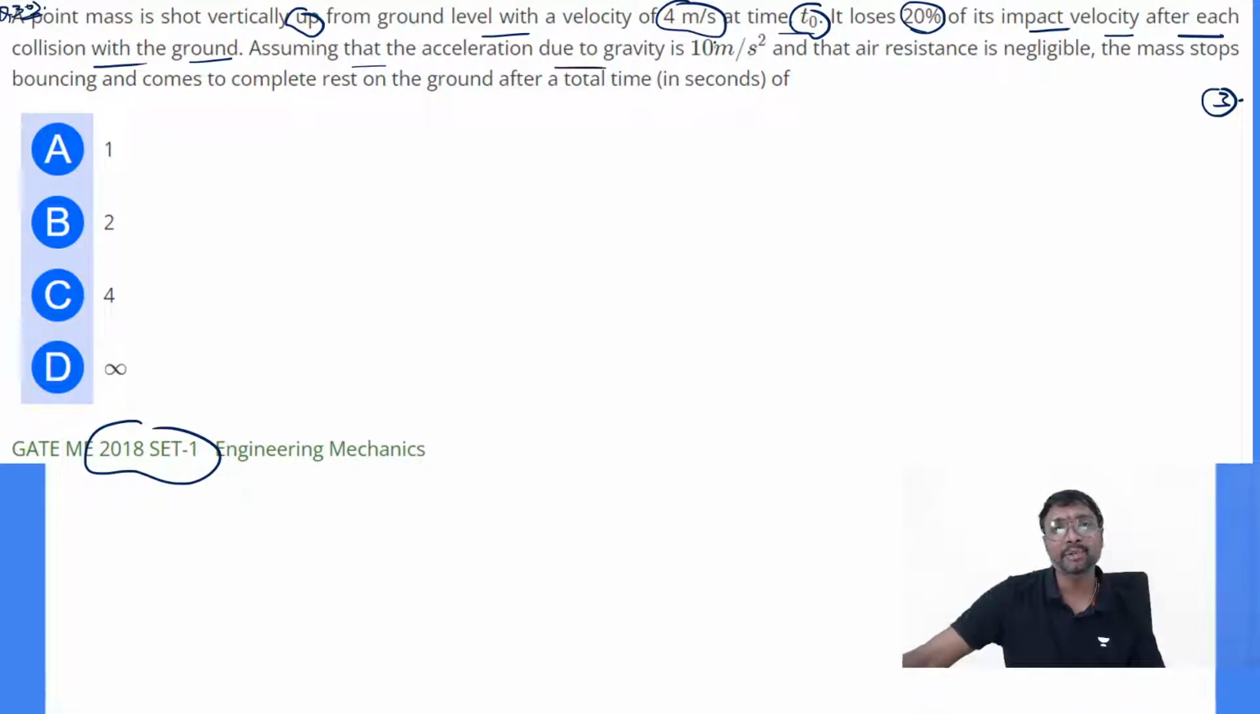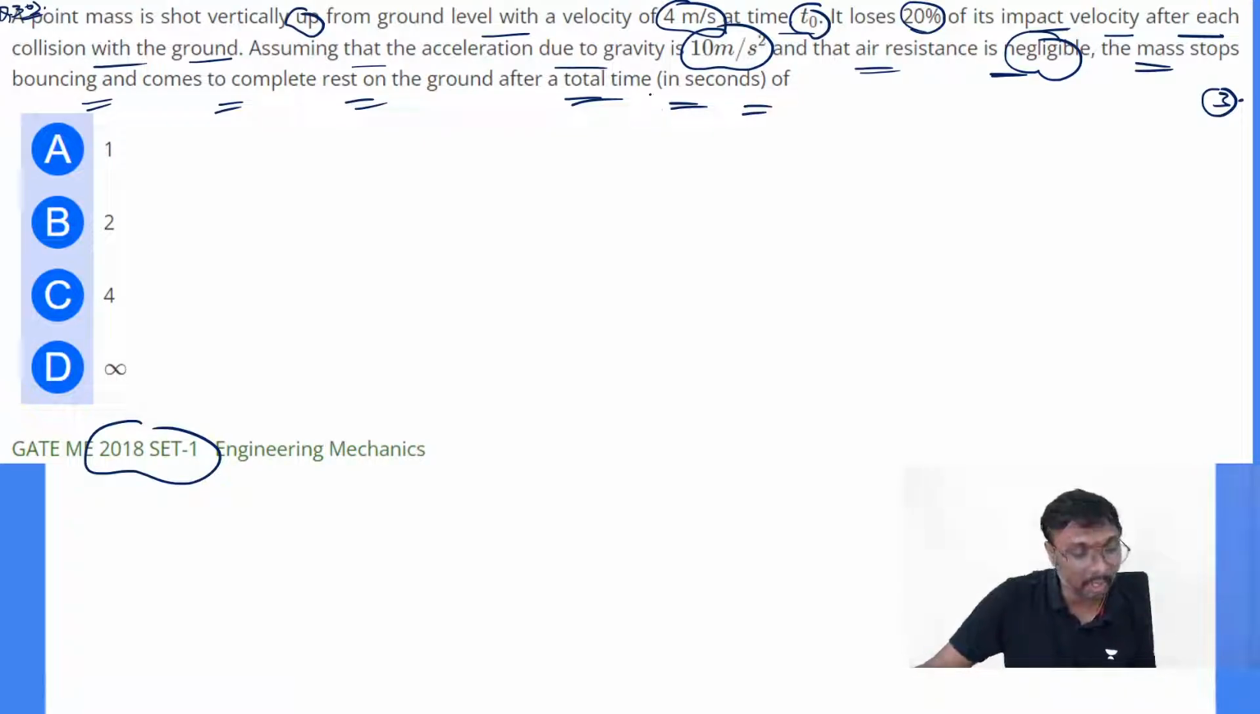Assume acceleration due to gravity as 10 meter per second square and the air resistance is negligible, no resistance by air. So the mass stops bouncing and comes to complete rest on the ground after a total time of, right? After how much time it will come to a stop, let us observe what is happening.